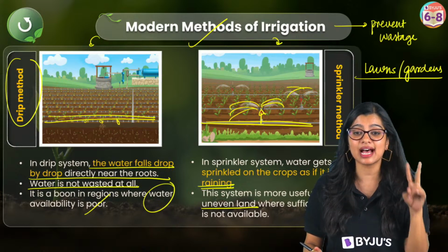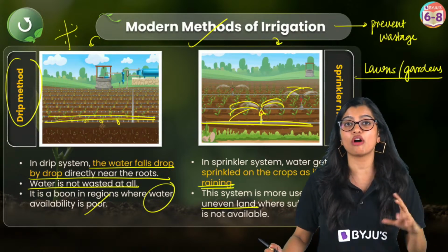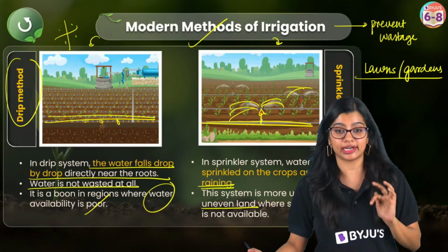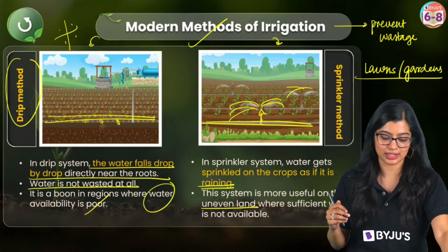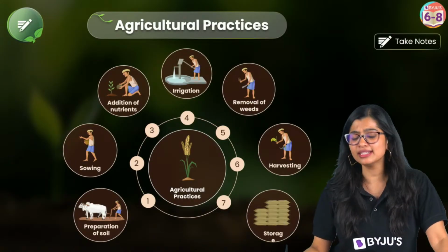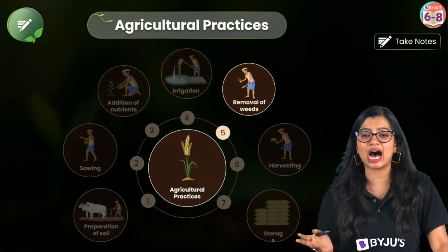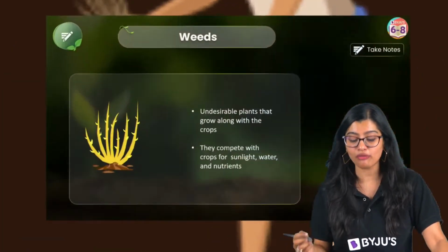Yes, so these are the two things, and this question is short. Advantages of modern methods, or advantages of drip irrigation over your traditional methods, right? So they will ask you this particular question as well. Now with this, of course, we have covered the important topics. Now we will move on to the last three topics. Next up is removal of weeds.